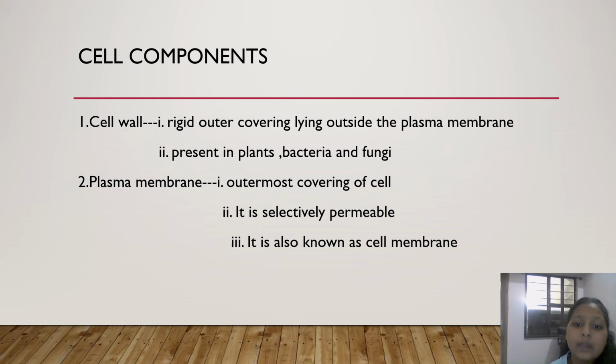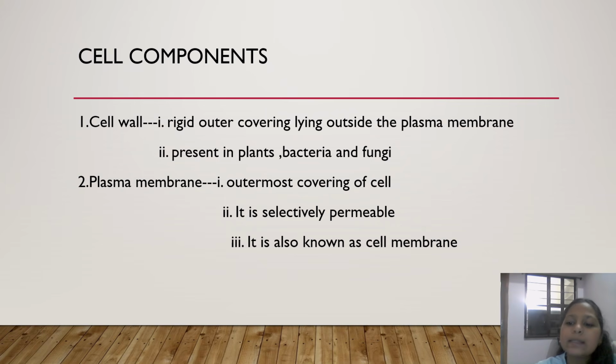Whereas if it's fully permeable, it will allow all the substances to go out and come in the cell. But there are some membranes which are not permeable, which means they will not allow anything to get in or out. And the plasma membrane is also known as the cell membrane.